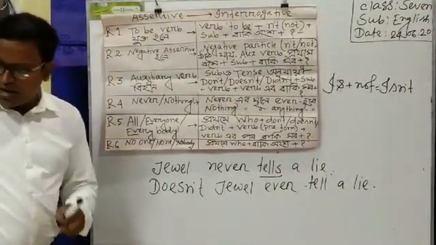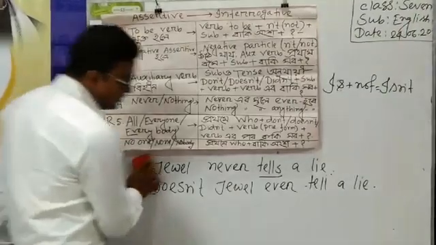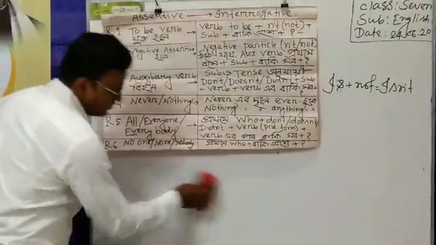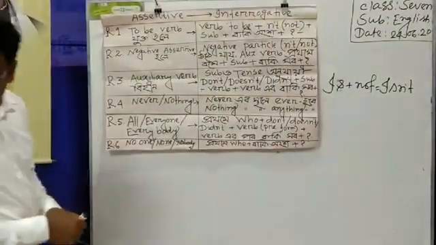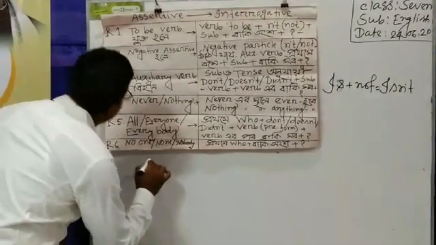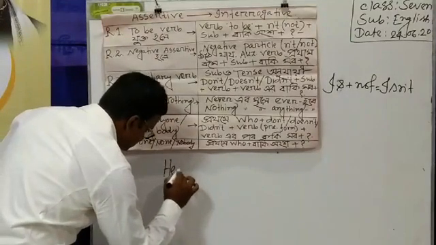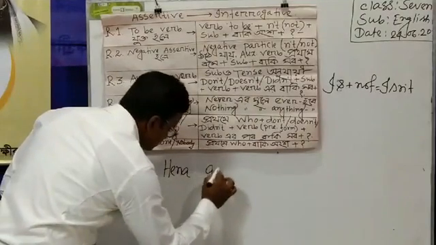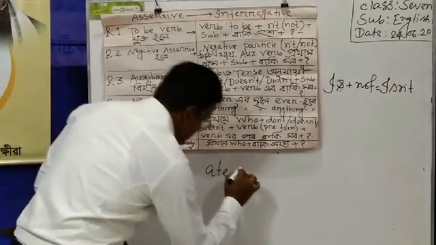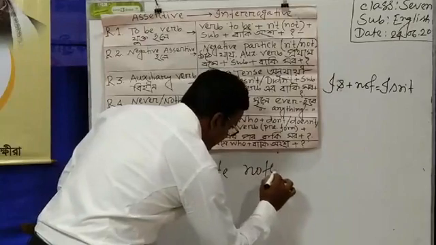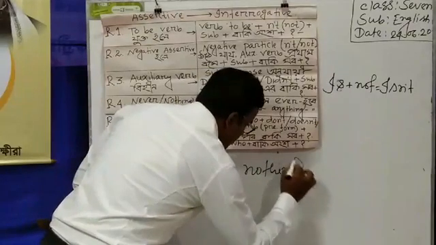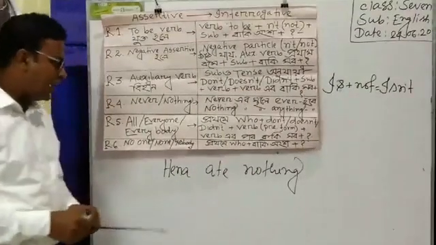Student, now I am writing another sentence. Hena ate nothing.